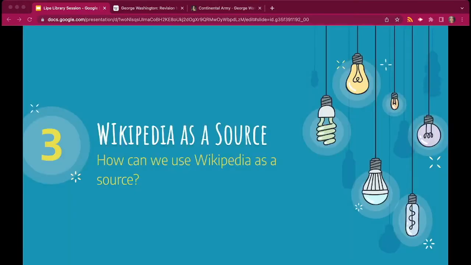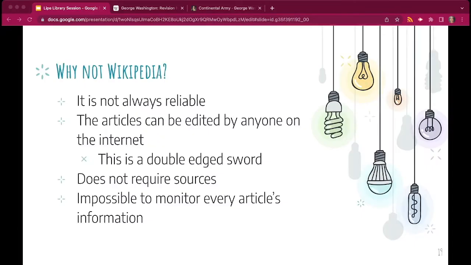All right, so now I'd like to show you what it looks like when these methods are applied to sources cited in a Wikipedia article. This will be especially useful for all of you when you have research papers or projects, since Wikipedia is a very popular source of information. Wikipedia is a fantastic online resource for research. However, there are a few issues that you need to be aware of.